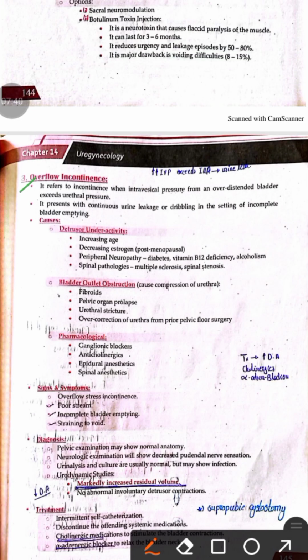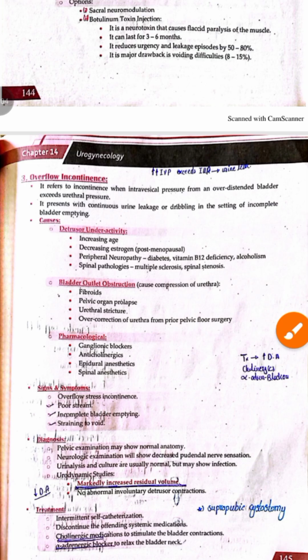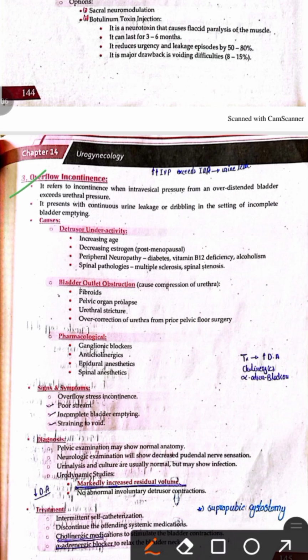Last one is the overflow incontinence. Overflow incontinence is the involuntary loss of urine because of the increase in the intravesical pressure. And when the intravesical pressure rises, then the urethra becomes open, and there will be loss of urine, a leakage of the urine. So overflow incontinence is a raised intravesical pressure from an over-distended bladder, which exceeds the urethral pressure and will lead to the leakage of the urine.